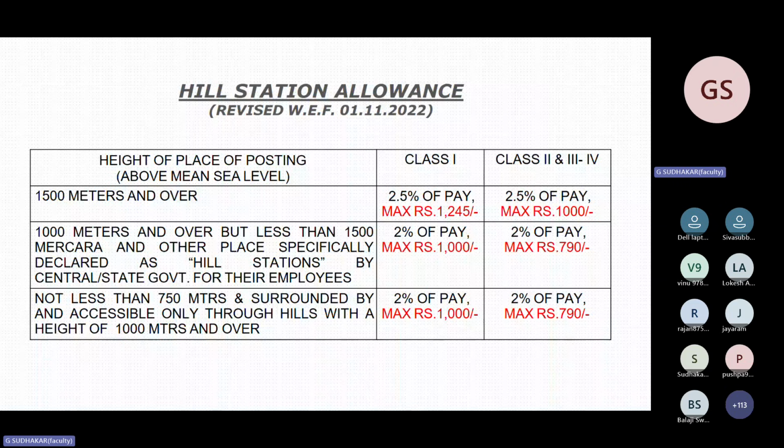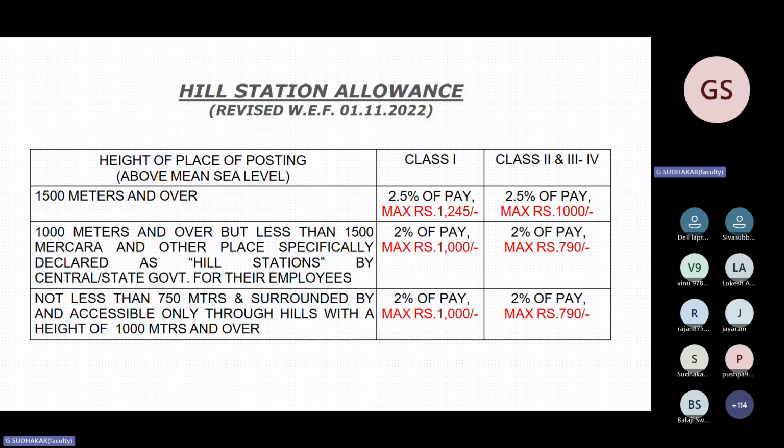It is not less than 750 meters and surrounded by and accessible only through hills with a height of 1,000 meters and over. A good example of the third category is in Tamil Nadu, a place called Hosur, near Bangalore. Many of you hailing from outside Hosur or outside Tamil Nadu may think that Hosur is a plain only, but how are they getting HSA?